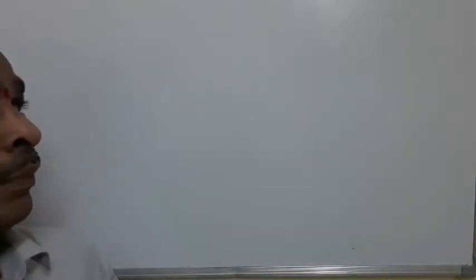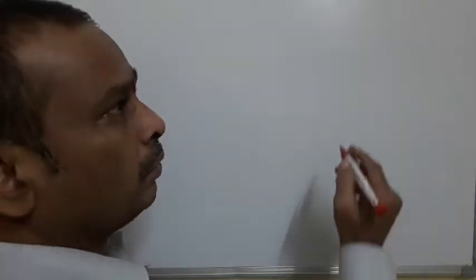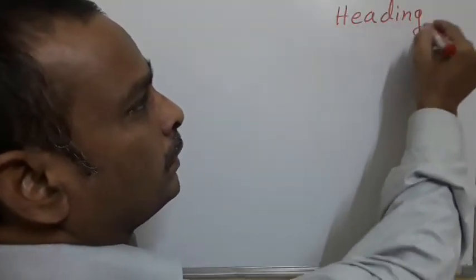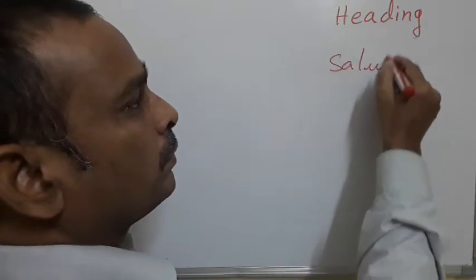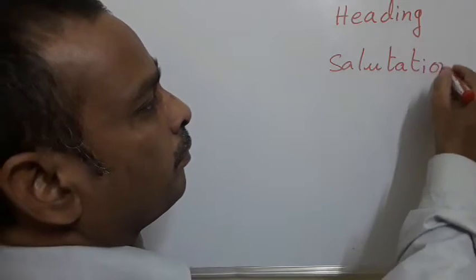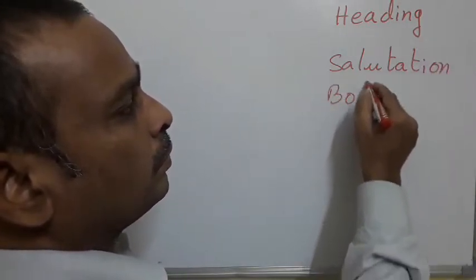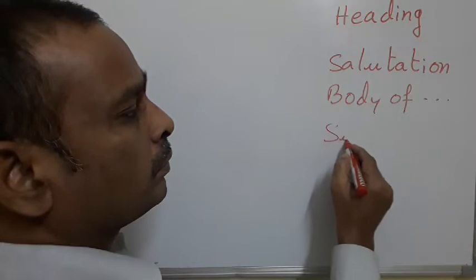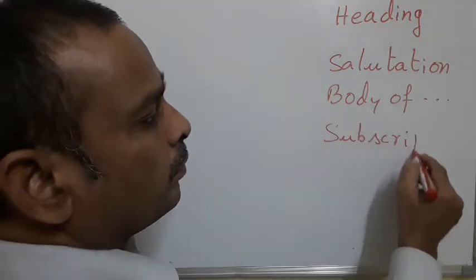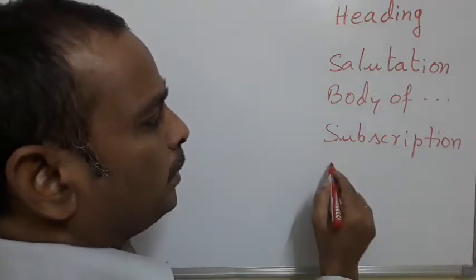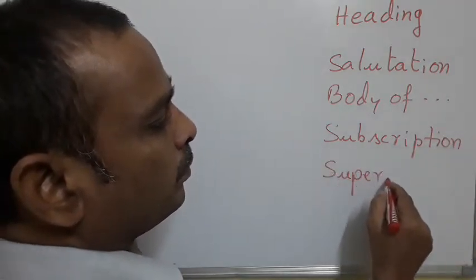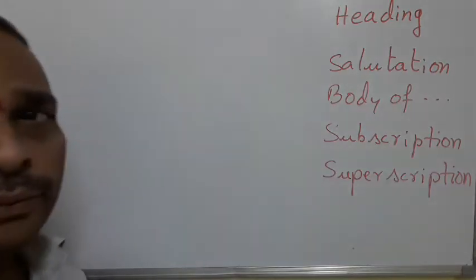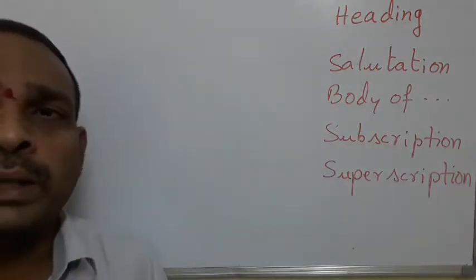Commonly, for every letter we have heading, salutation, body of the letter, subscription, and superscription. These are the five parts of any letter.